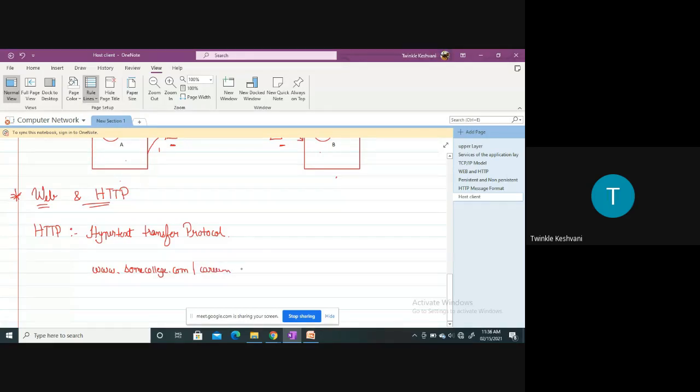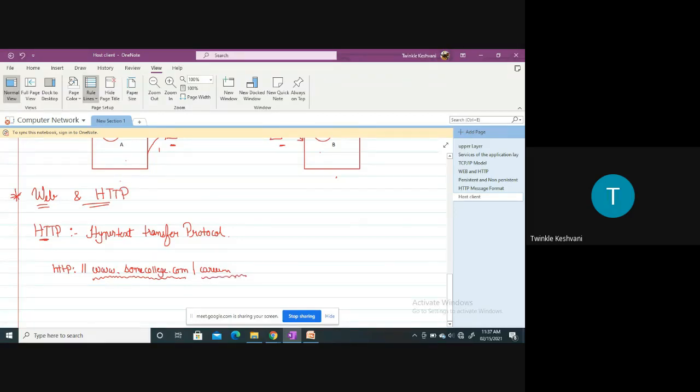Here you might have seen that if you are searching for a website, the front part is like this, http://. It starts with this, right? So here HTTP is nothing but this protocol that we are discussing, right? Here this is the host name of the server and this is the object of this particular host, right?